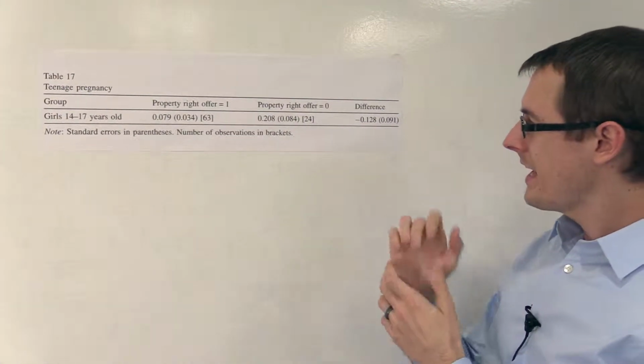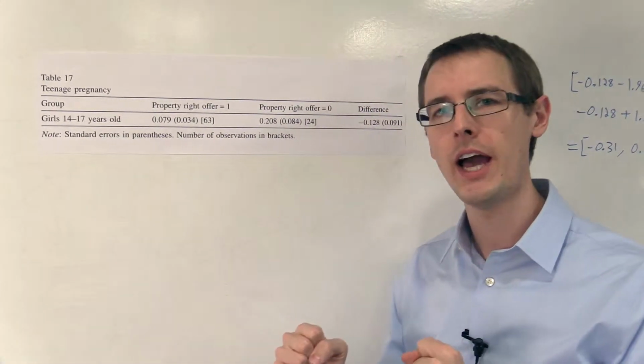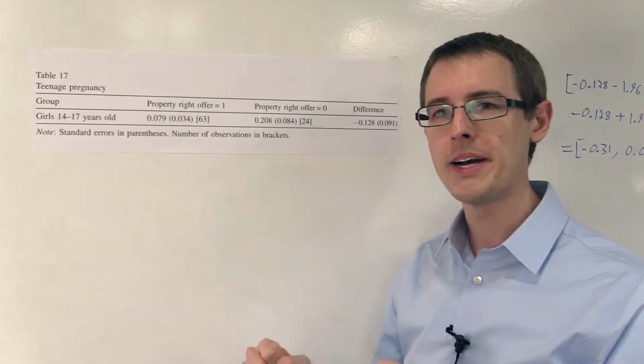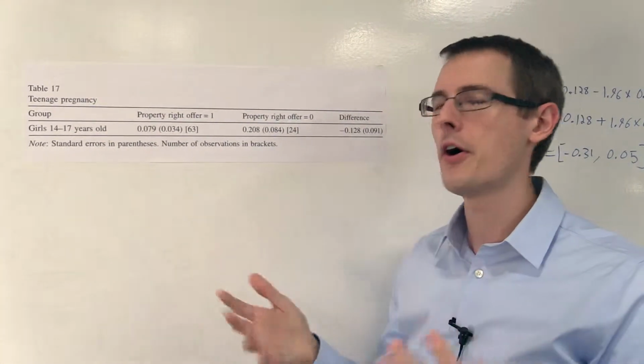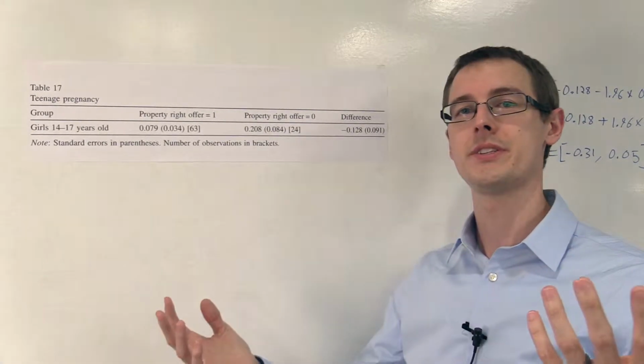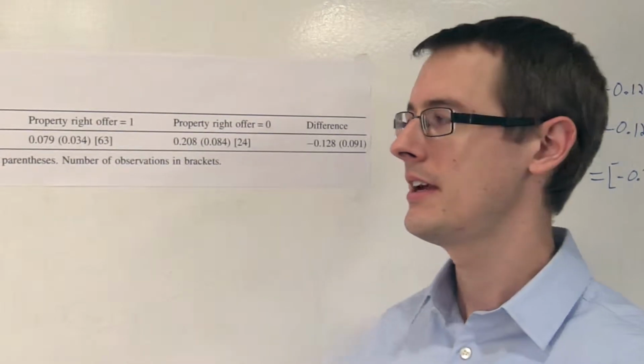So, is this a real causal effect that's out there? Is that really what will happen if we give people property rights? Teenage pregnancy goes down by that much? Or is this something that's just an artifact of our data, just statistical noise? Well, to answer that, we have to do some statistical inference.